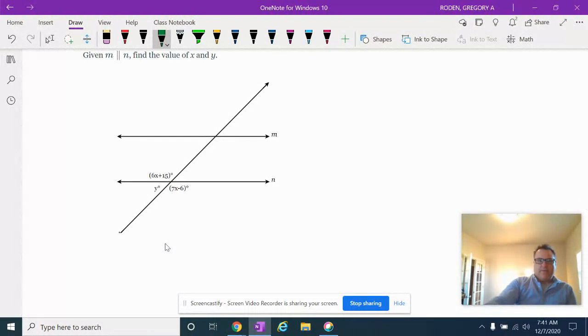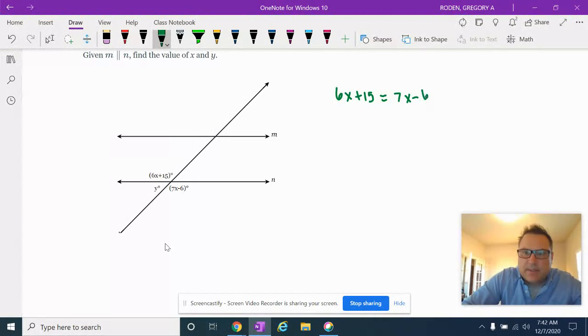Okay, find the value of x and y. Well, the first thing I know is that 6x plus 15 equals 7x minus 6. And I know that because they're vertical angles. So we can just go ahead right now and solve for x. I like to attack the weaker variable, so I'm going to subtract 6x from both sides. So I get 15 equals x minus 6. And then I'll simply add 6 to both sides. So I get x equals 21.